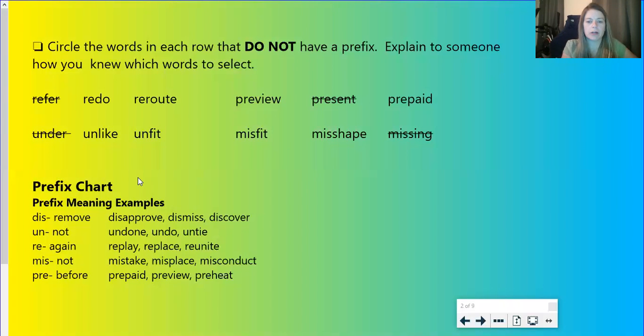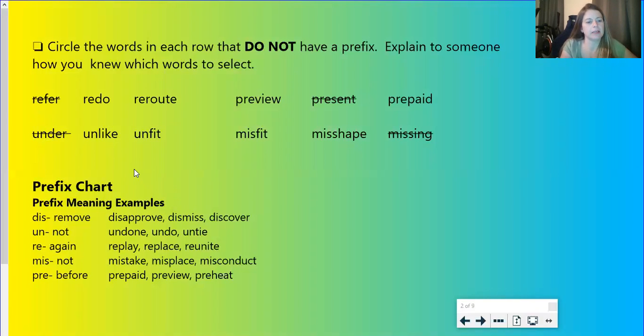And then you have prepaid, which means you paid before, such as you prepaid for a vacation, you would have paid before you left. And then you have the UN prefix. So you have UN means not. So you have under, unlike, unfit. Under does not mean not der. DER is not a standalone word, so under is not a word with a prefix.